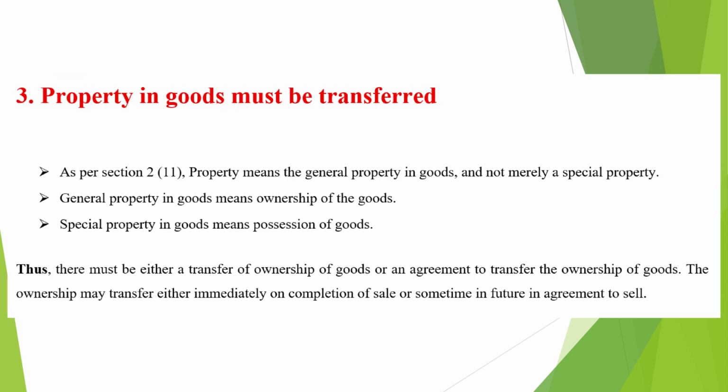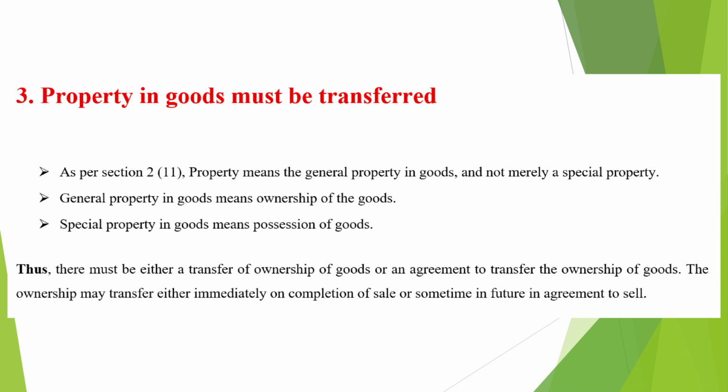Let us now understand the third essential element of a contract of sale. There must be a transfer of property in goods. According to Section 2, Clause 11, the term property means the general property in goods, and not merely a special property. General property refers to the ownership of the goods, whereas special property refers only to possession of the goods. In a contract of sale, what is important is the transfer of ownership, not just possession. Therefore, there must be either an actual transfer of ownership or an agreement to transfer ownership in the future.